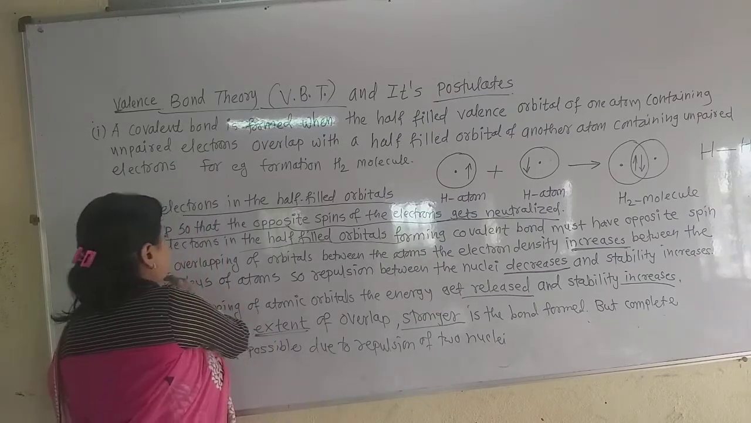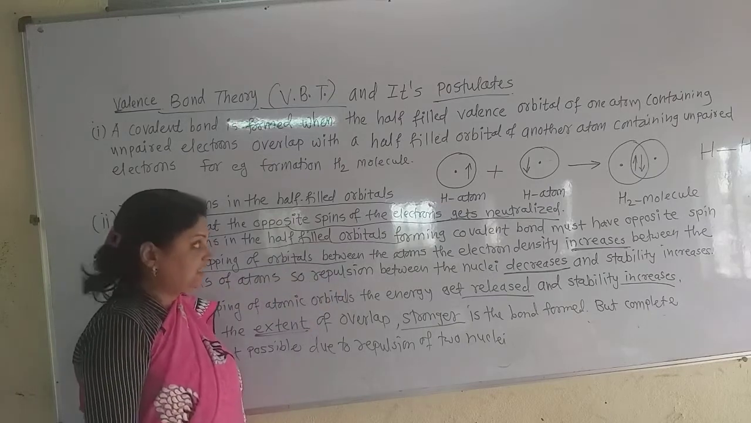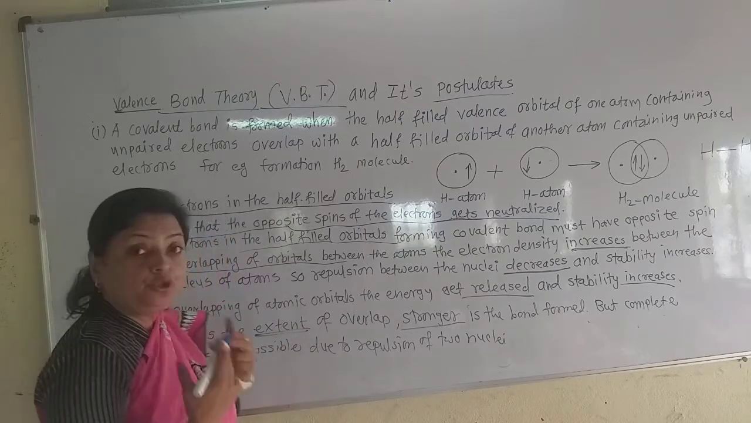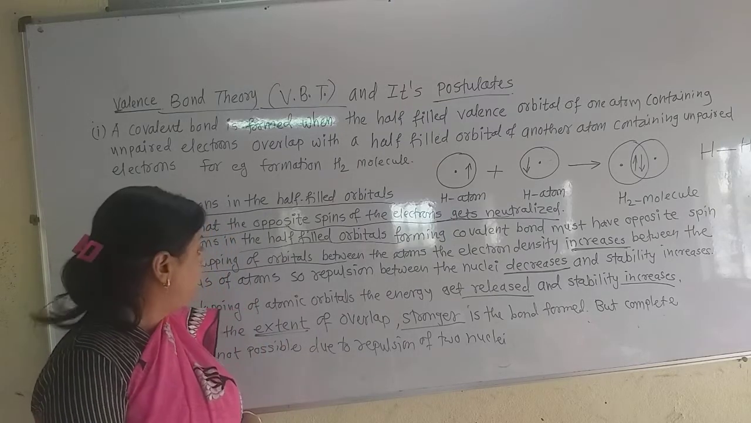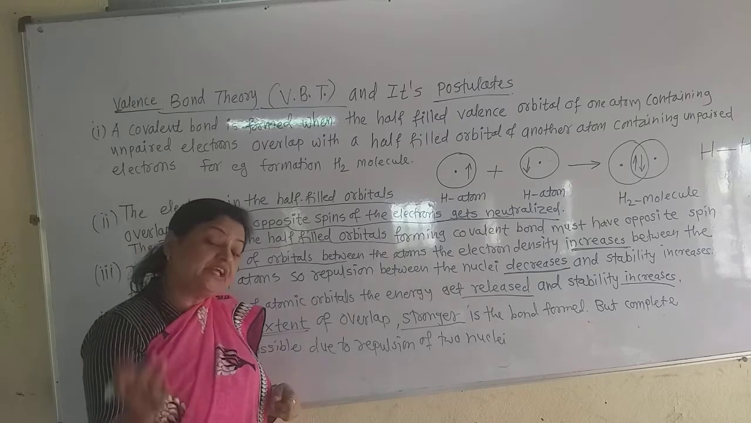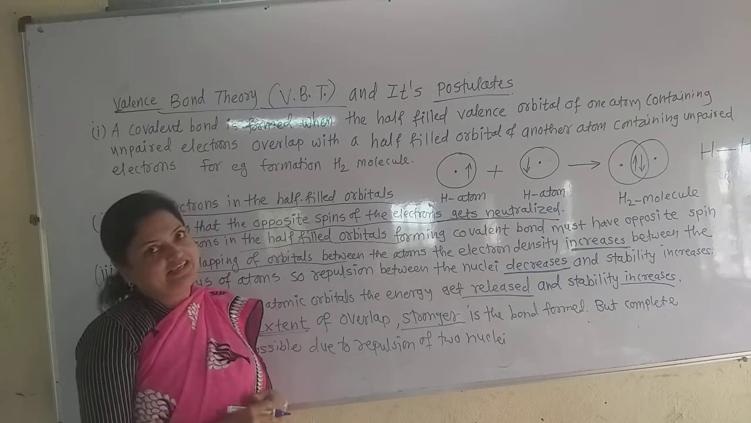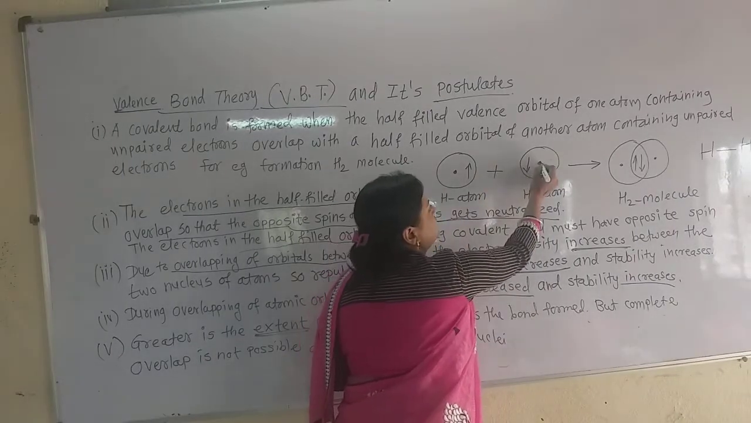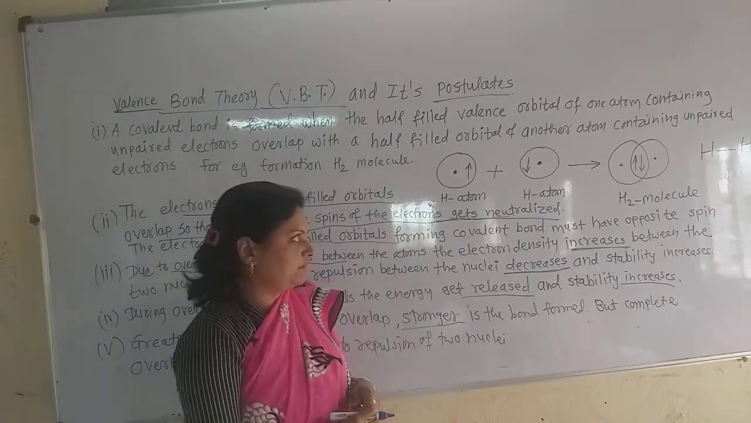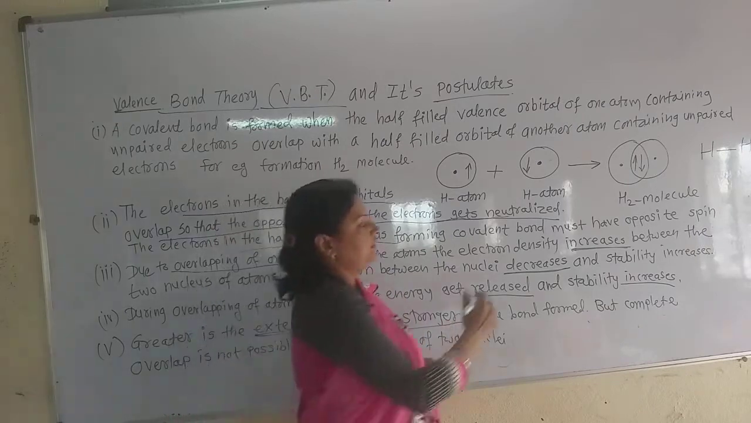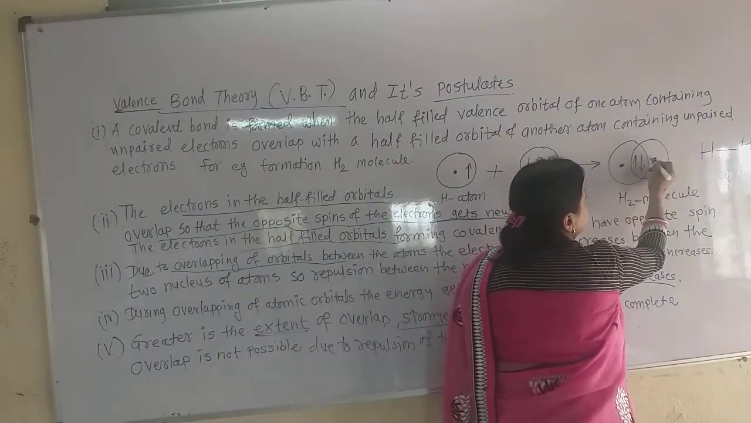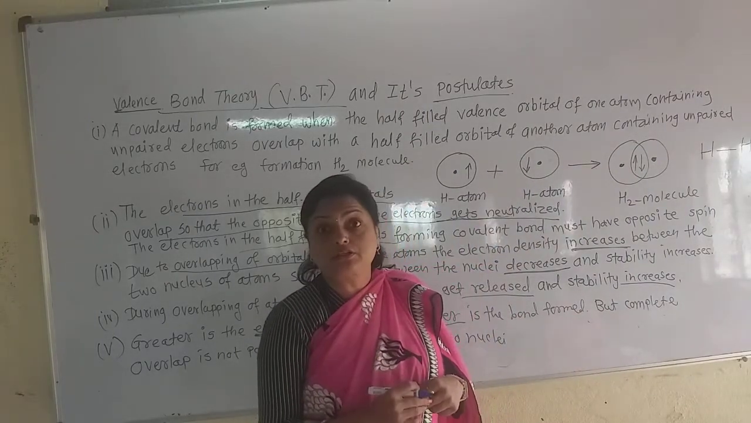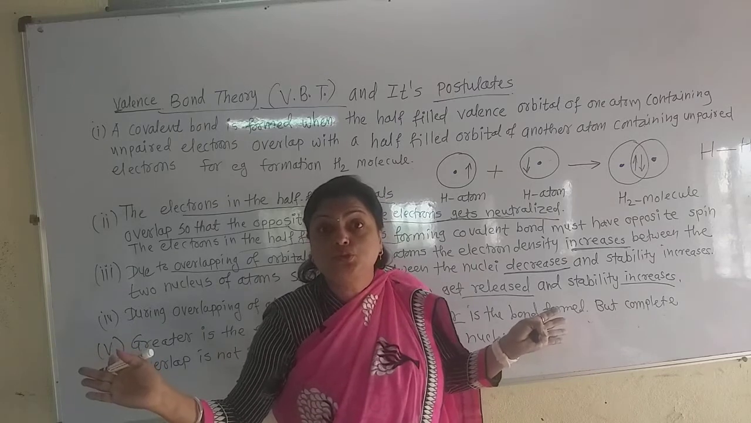So due to the overlapping of orbitals between the atoms, the electron density increases between the two nuclei of two different atoms, and their repulsion decreases and stability increases. Why? Because see here. Now this is the nucleus of one hydrogen atom, this is the nucleus of another hydrogen. When they come closer to each other, the nuclei also come closer to each other. Now both nuclei have positive charge, so there must be repulsion between the nuclei.